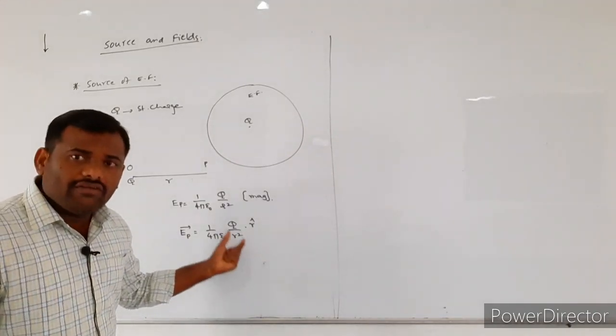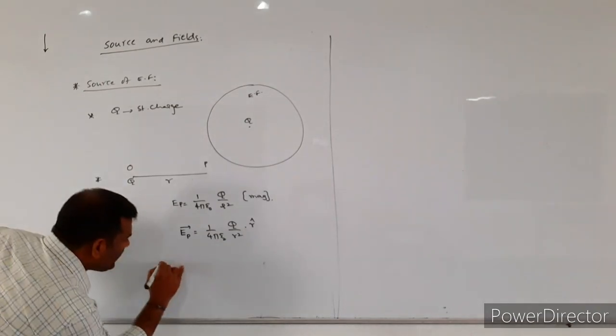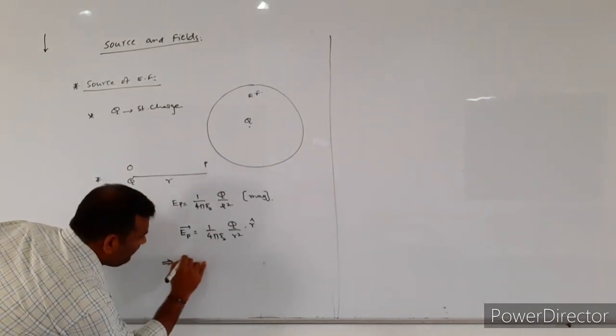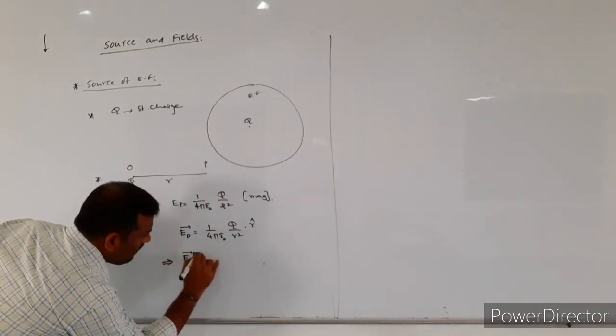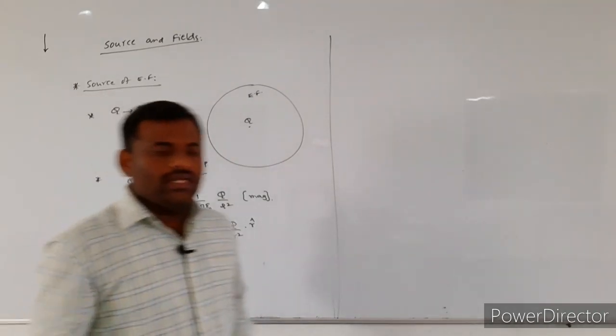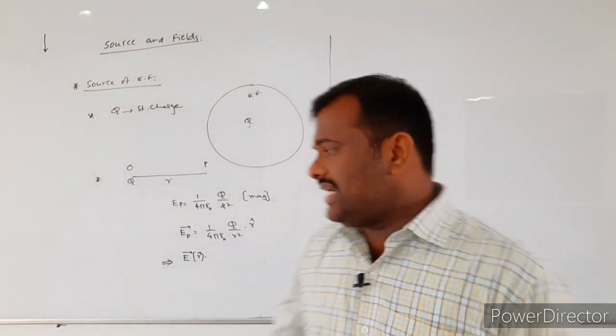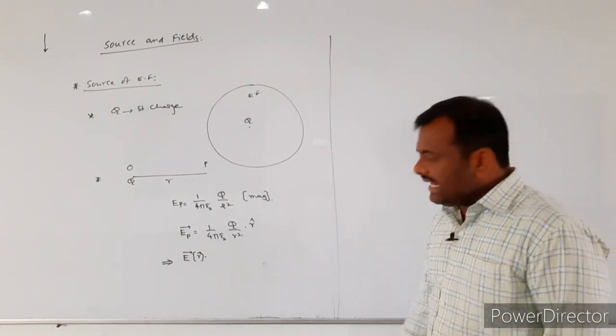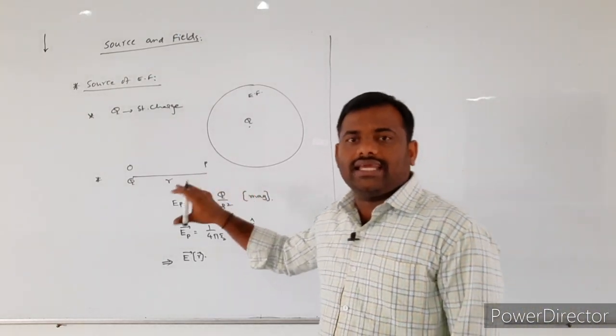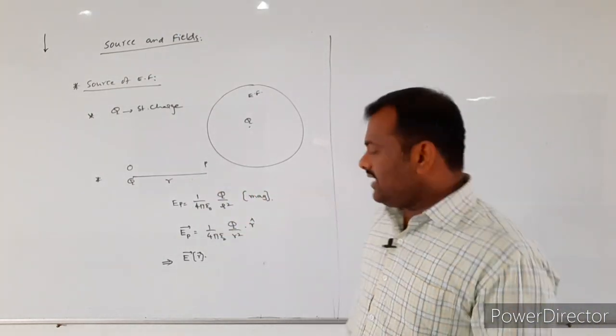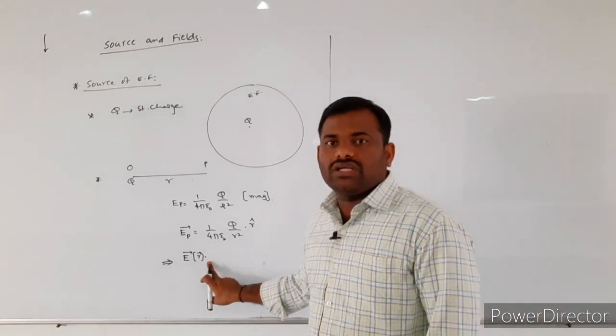So I will represent the electric field as E of r bar. E of r bar denotes that electric field intensity is a function of the position vector.